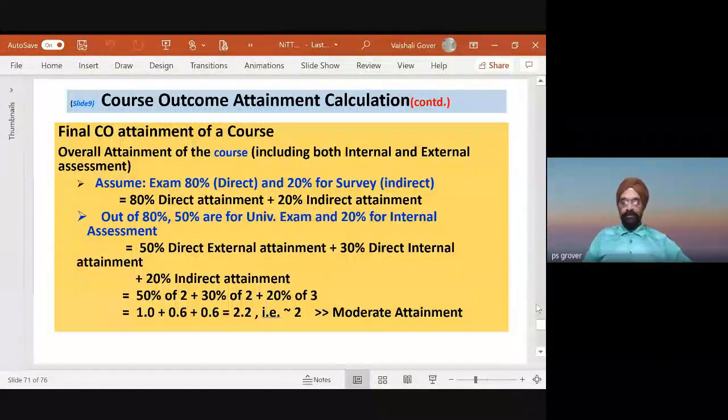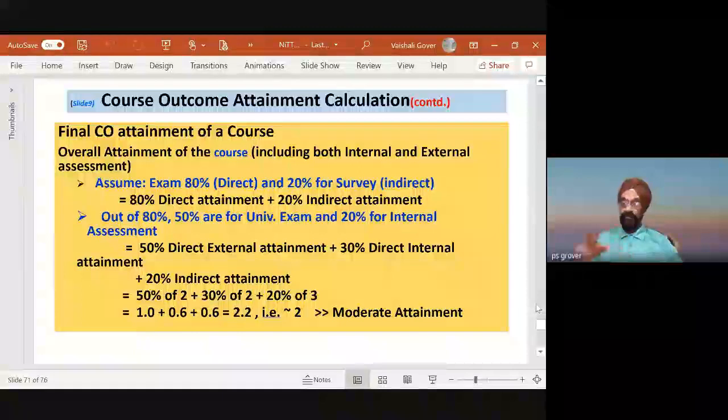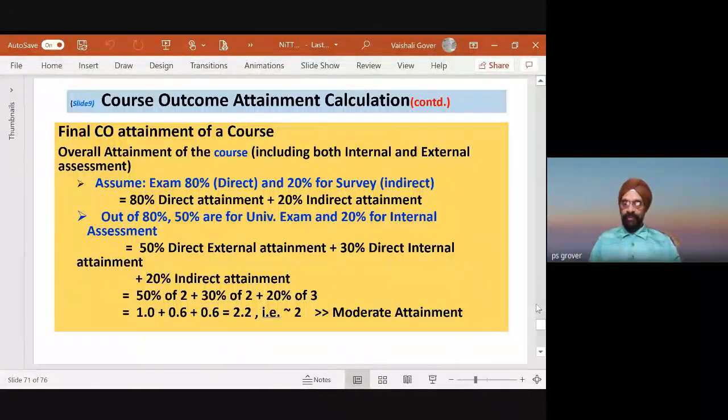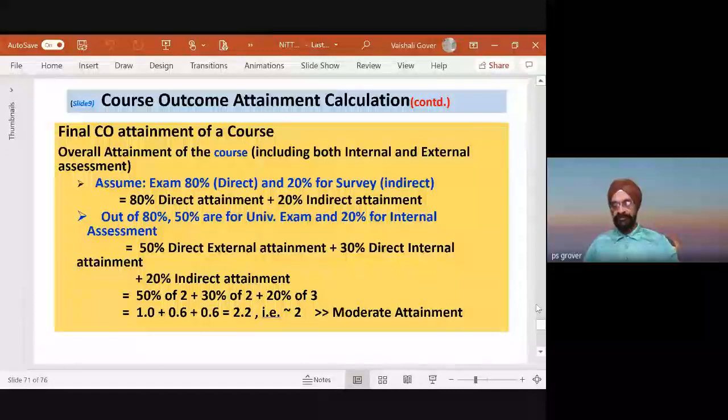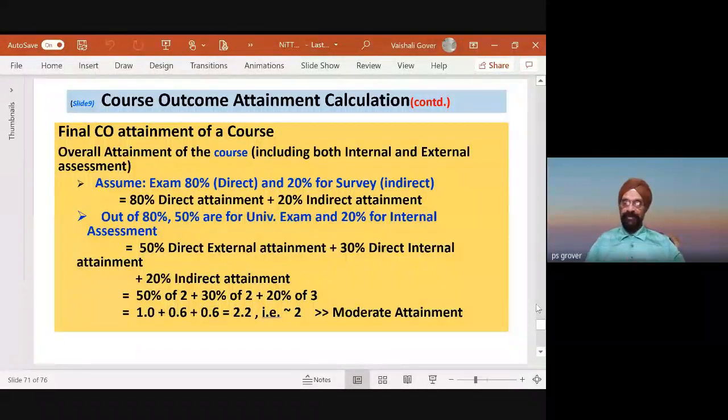So overall attainment of the course, including both internal and external, both are included. Assume exam 80% direct को देते हैं हम लोग and 20% survey indirect. 80% direct but 20% indirect. So out of 80%, 50% are for university exam and 30% for internal assessment. So 50% direct assessment plus 30% direct internal assessment plus 20% this thing, that's the moderate level. That means it comes 2.2, which is nearly 2, we'll say attainment is moderate.